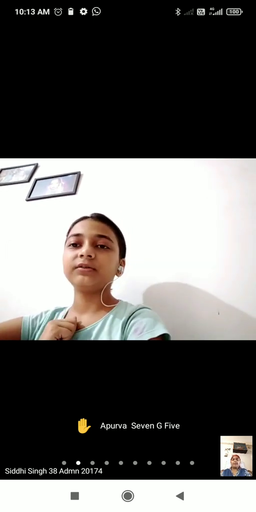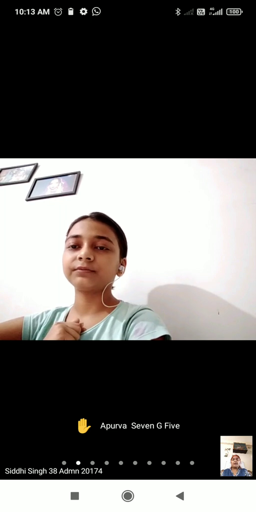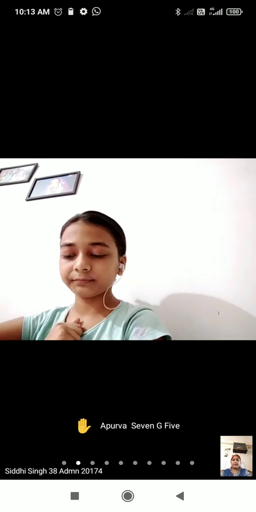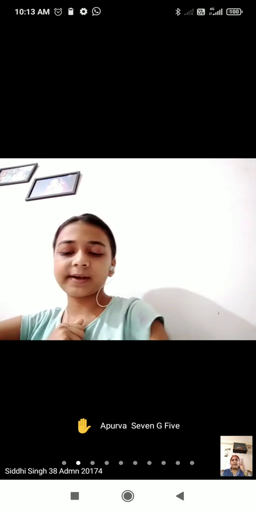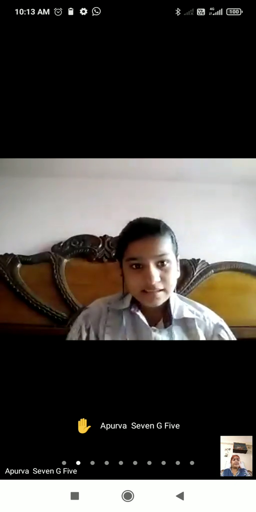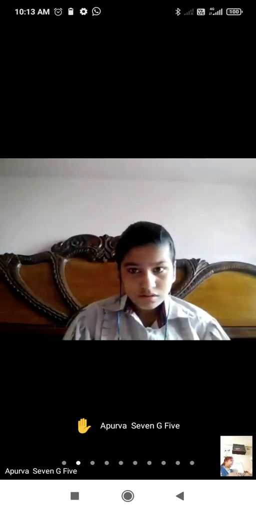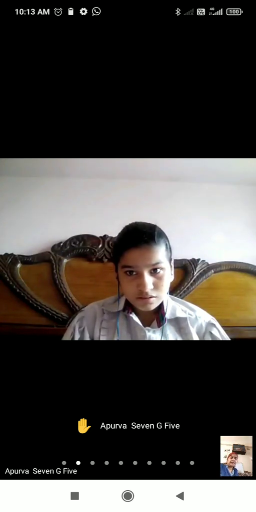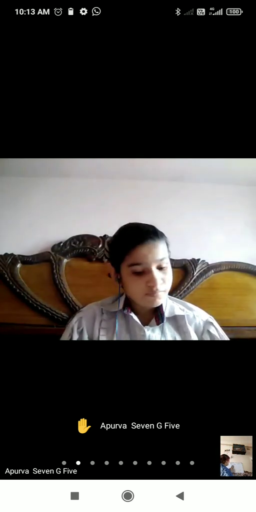Center of curvature is the center of the sphere of which the mirror is a part. Okay, the mirror is a part of the sphere. Just now I am showing you. You can see spherical mirrors are concave mirror and convex mirror. This is a concave mirror.